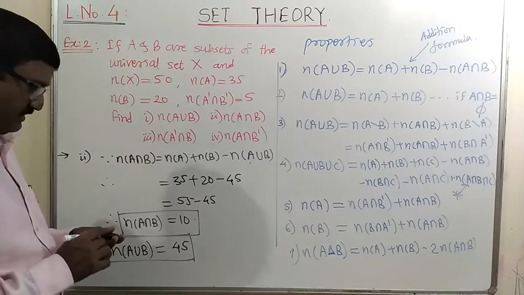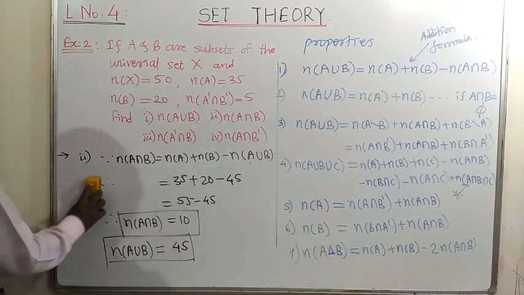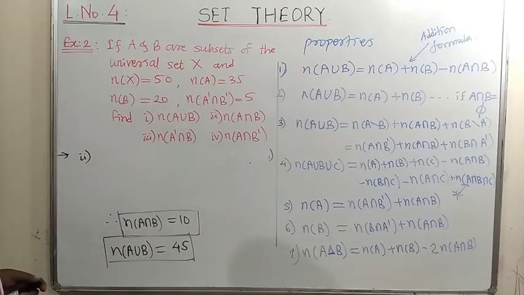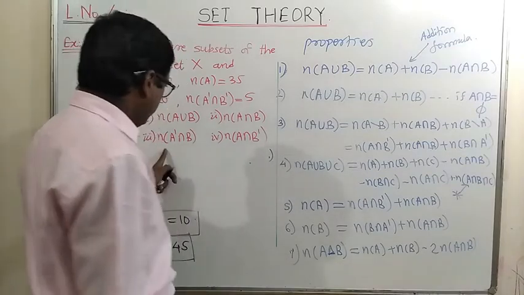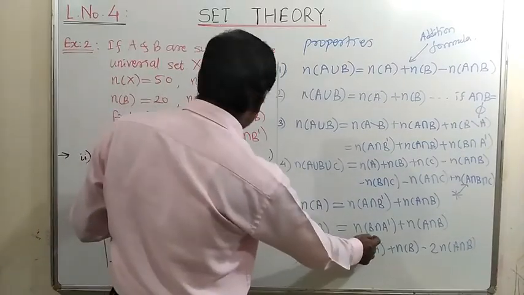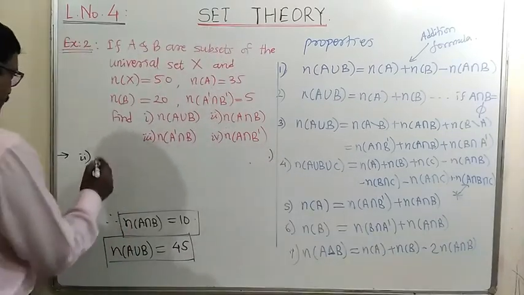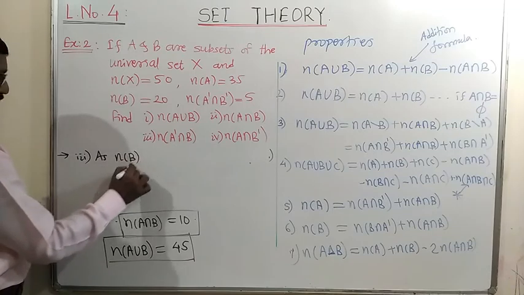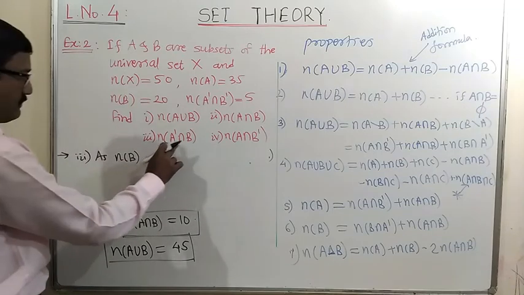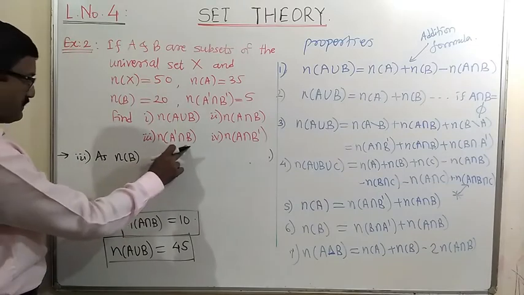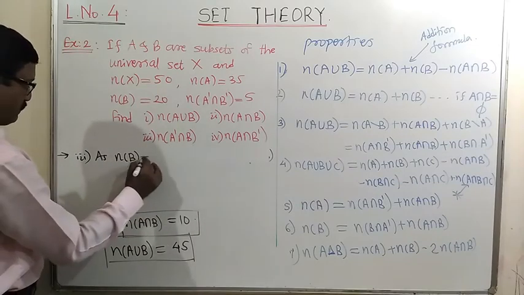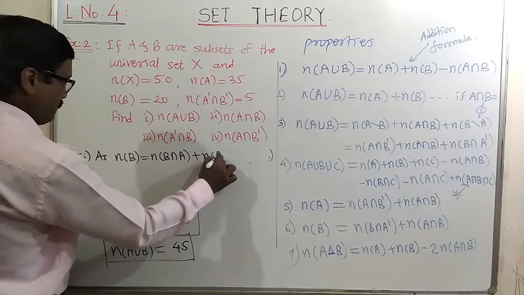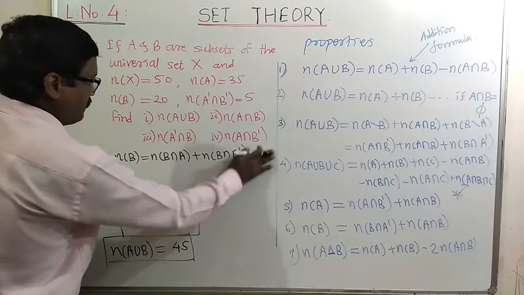Now see this third one. For that we have a very simple formula. Observe this. In this formula, B intersection A complement. So we can write here N of B. Whenever a complement is given, you will find the number of elements in the second set. That is, N of B is equal to N of B intersection A plus N of B intersection A complement.